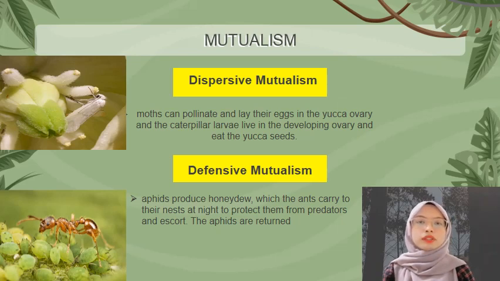An example of defensive mutualism is aphids and ants. The aphids produce honeydew, which the ants collect, and the ants carry the aphids to their nests at night to protect them from predators and escort them. The aphids are returned to the plant the next morning.